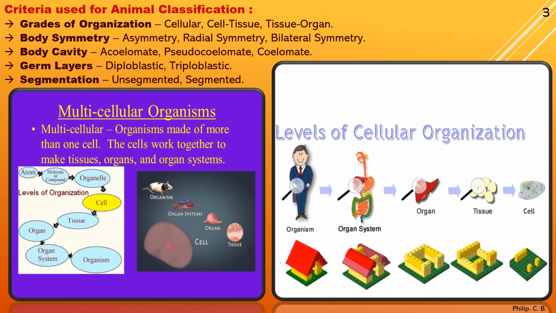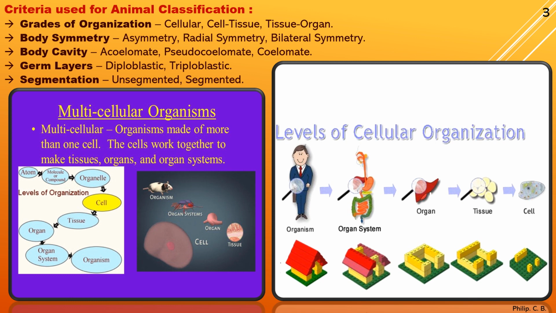Then second, body symmetry. Now body symmetry, you can see there are three types: asymmetry, radial symmetry and bilateral symmetry. Now when you talk about symmetry, here it is like mathematical terms, right? Now why are you using the term symmetry in relation to the species? Now as I told you, we have seen hundreds of species, right? So when you say asymmetry, the body is not symmetrical, it is uneven. Whereas radial symmetry, it is divided into equal halves from the center of the radii, or we can say the axis. If I just take a small example, like starfish.